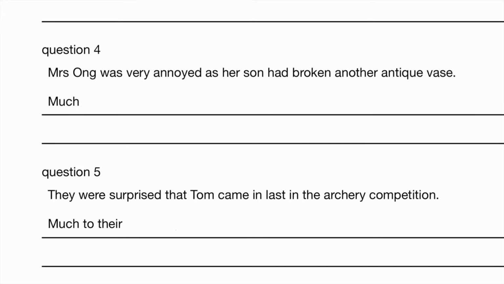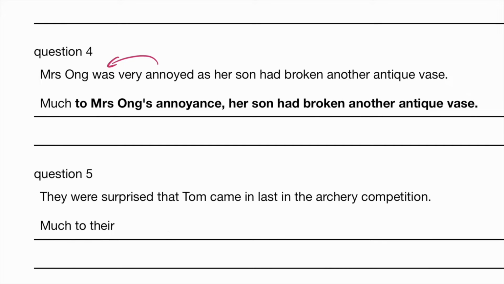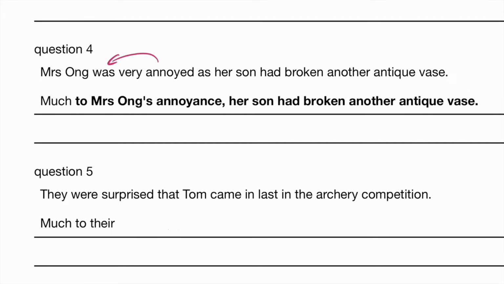Mrs. Ong was very annoyed. Well, who's the one who's annoyed? It's Mrs. Ong, isn't it? So much to Mrs. Ong's annoyance. So annoyed turns to annoyance. Her son had broken another antique vase. So not the first time he's done it. And these things, I assume, are quite expensive. So annoyed, the noun form is annoyance.